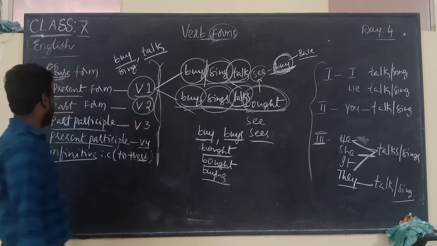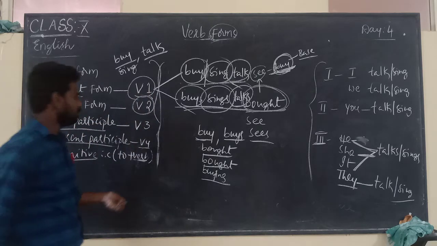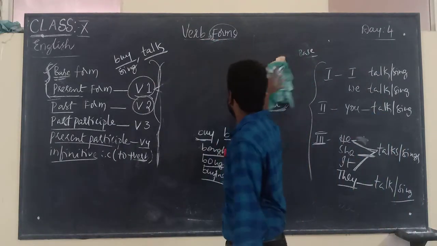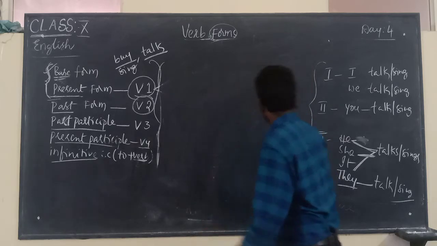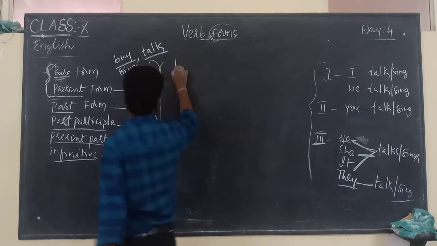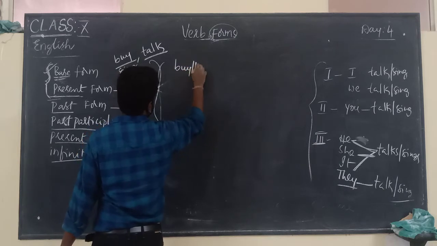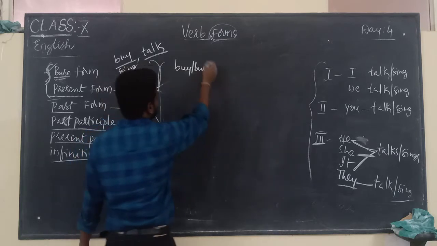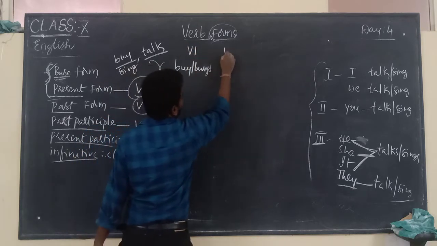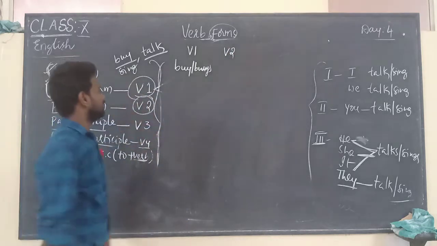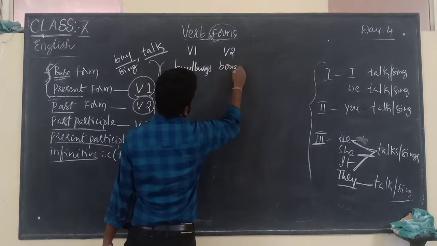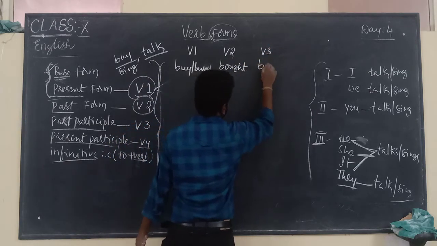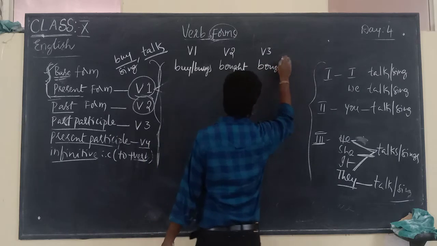What is the V2 form here? V2 is the second form of a verb. Until now we have learned the present form. If I give you buy or buys, this is the first form of a verb. And what is the second form of a verb? It becomes bought. And what is the third form of a verb? It is also bought.